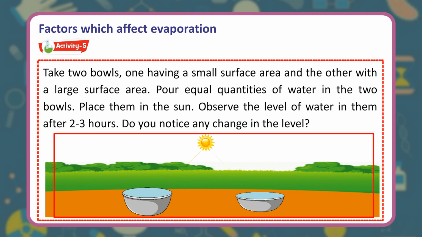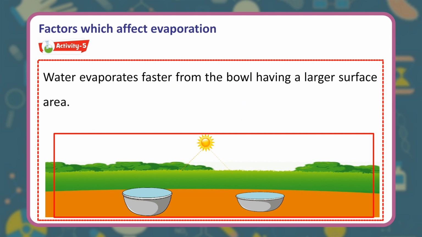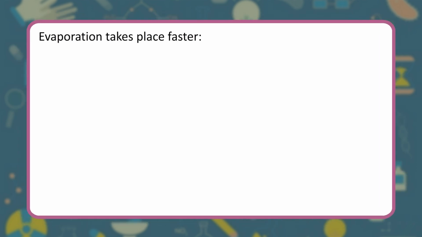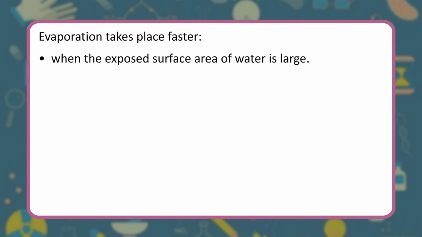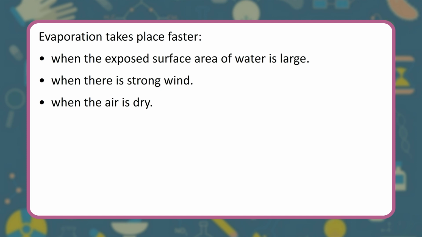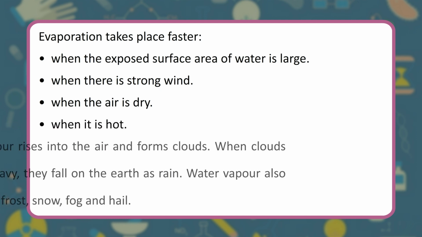Do you notice any change in the level? Water evaporates faster from the bowl having a larger surface area. Evaporation takes place faster when the exposed surface area of water is large, when there is strong wind, when the air is dry, when it is hot.